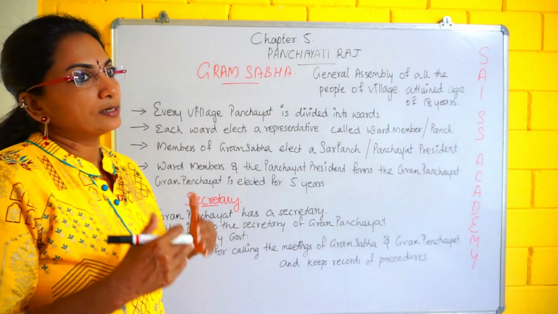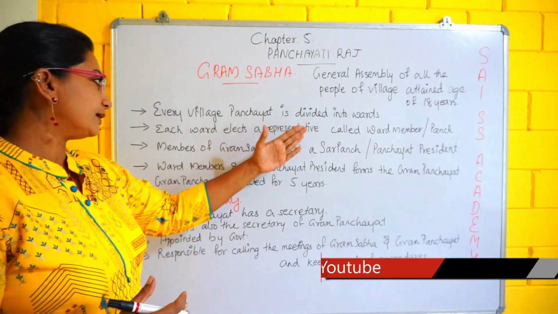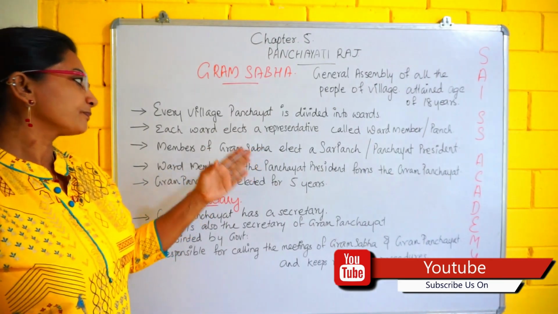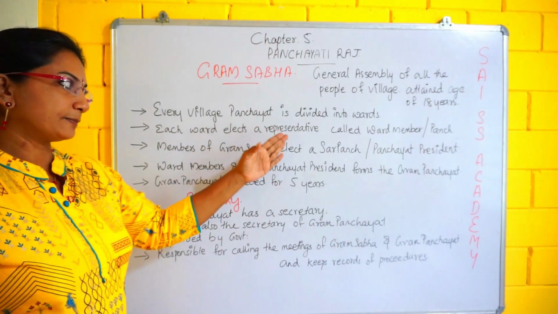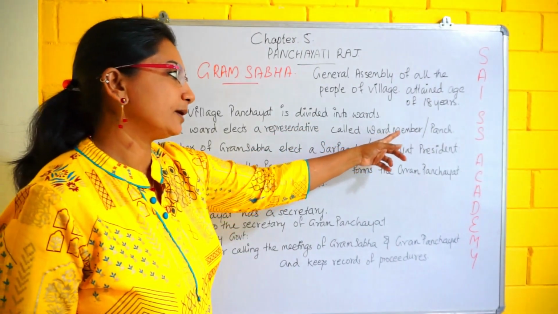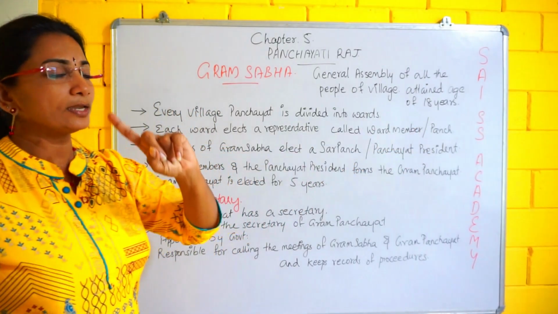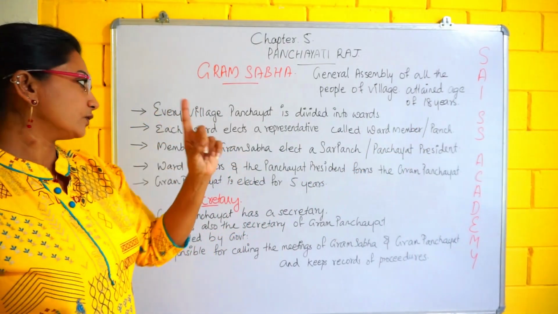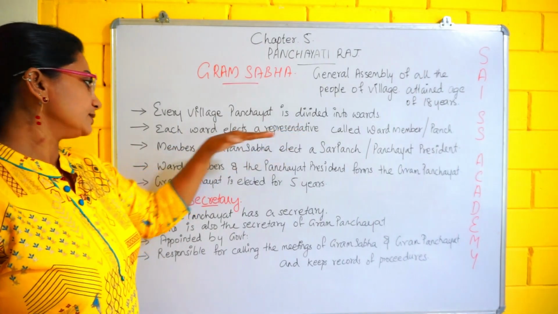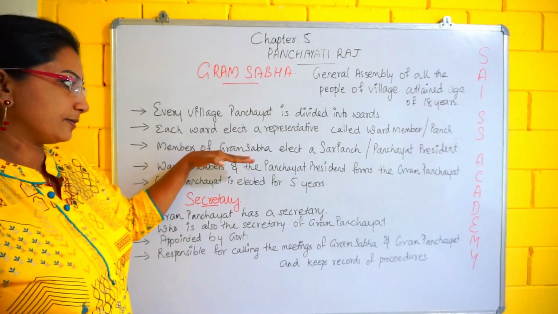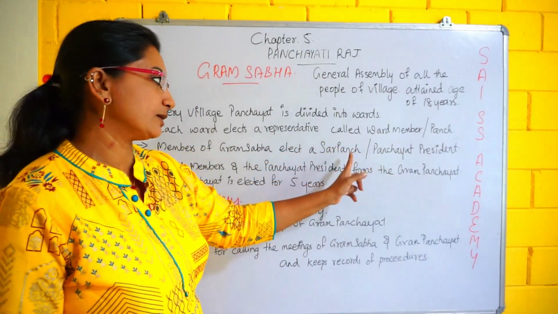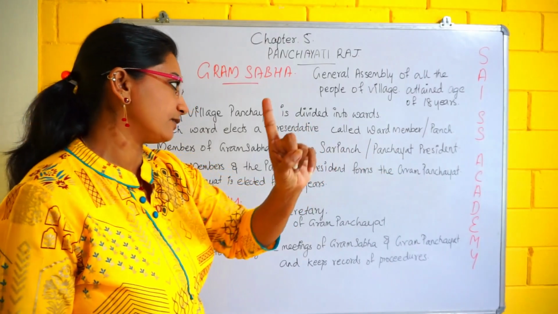Next, every village panchayat is divided into wards, and each ward elects a representative called the ward member or panch. Don't be confused: ward member or panch. These ward members elect a Sarpanch or Panchayat President. Here also two names, Sarpanch or Panchayat President, but it is the same person.